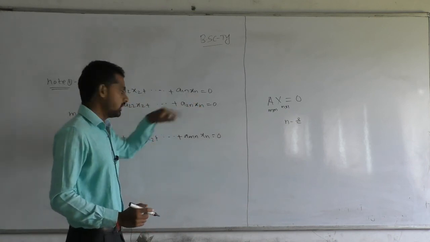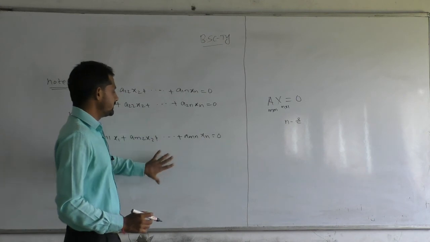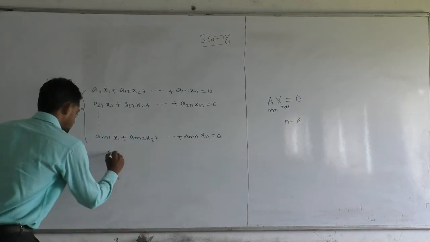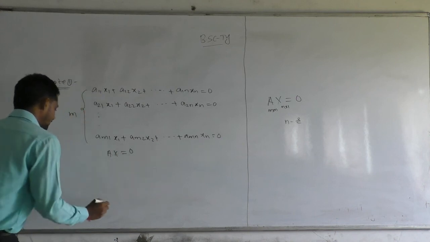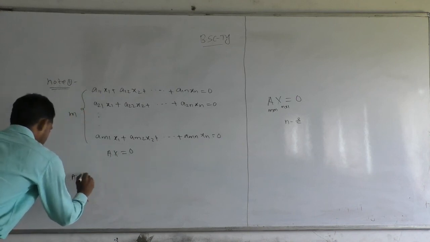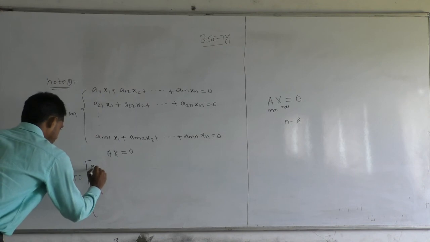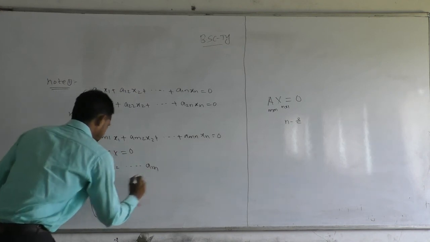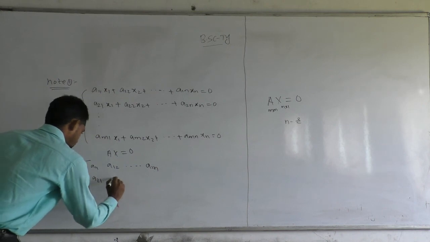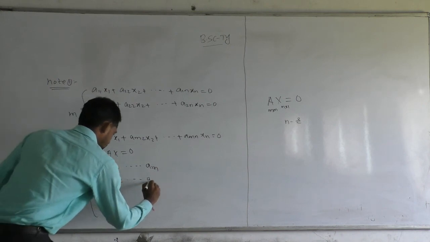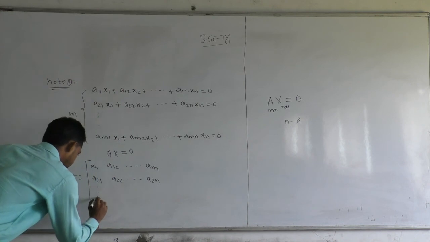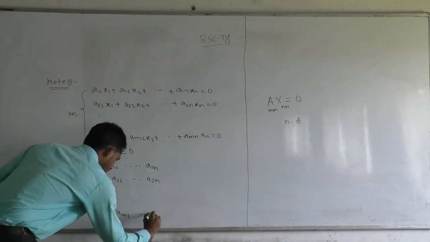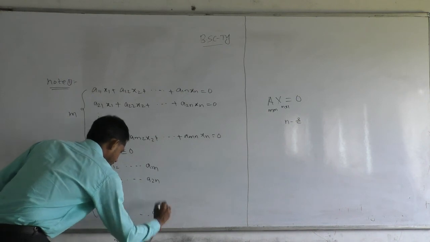and n unknowns x1, x2, dot dot dot xn. These are n unknowns. Also we can write this system of linear homogeneous equations in the form Ax = 0, where A is the coefficient matrix a11, a12, a1n, a21, a22, a2n, and am1, am2, amn.